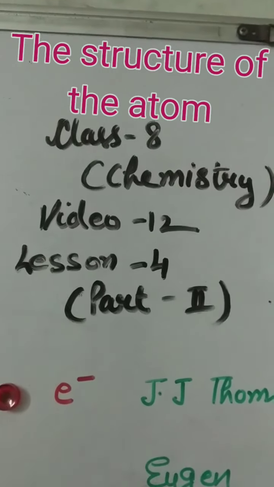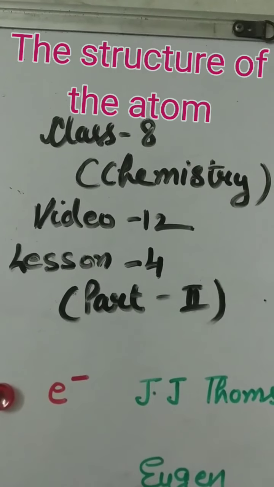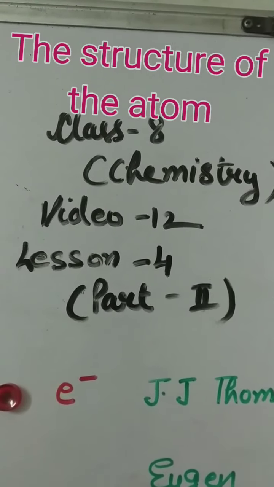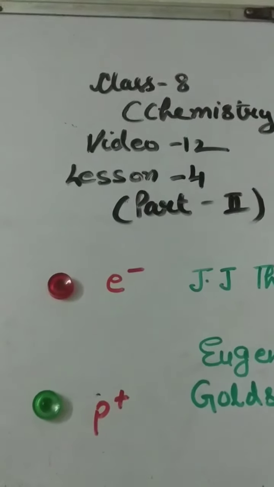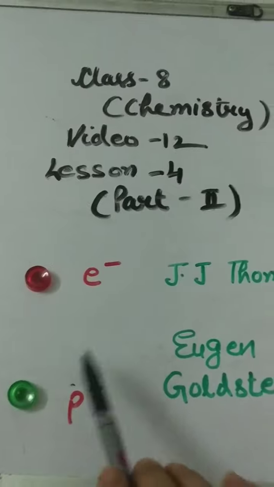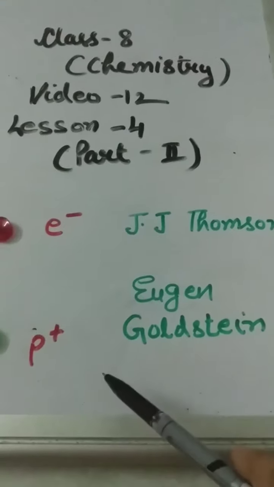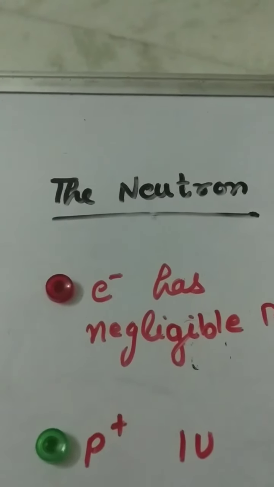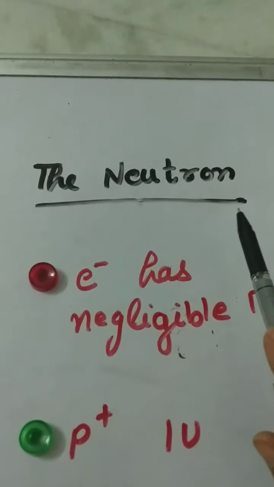Today we will continue with the chapter The Structure of the Atom. It is part 2 of lesson 4, video 12 of class 8 chemistry. In the previous video we discussed the electron and the proton, that the electron was discovered by J.J. Thomson and the proton by Eugen Goldstein. Today we will continue with the third subatomic particle, the neutron.